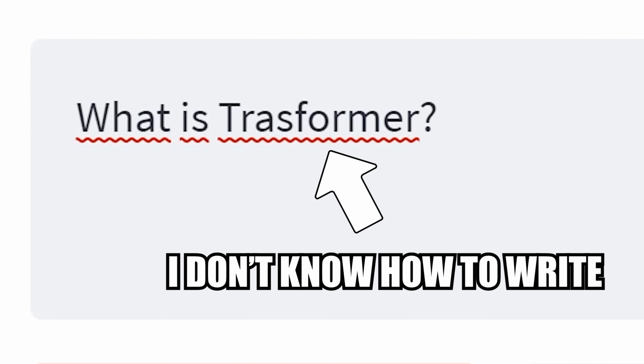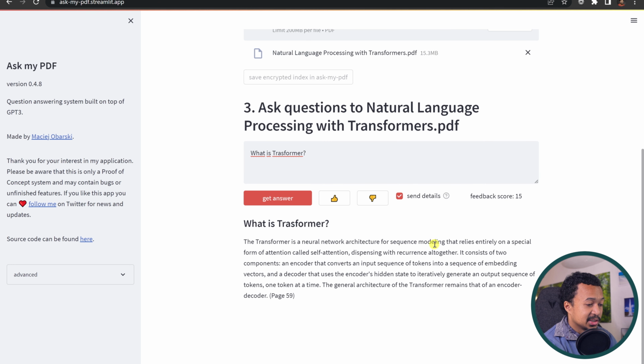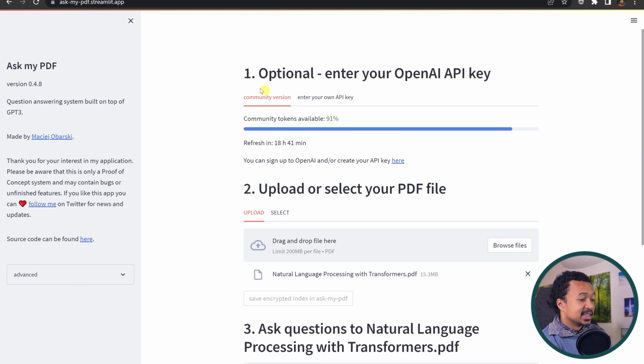Get answer. A transformer is a neural network architecture for sequence modeling. Nice. And there's the page 659, and I can thumbs up. I don't know what kind of details it's sending, but I liked it. I especially like this part: community version, enter your own API key.